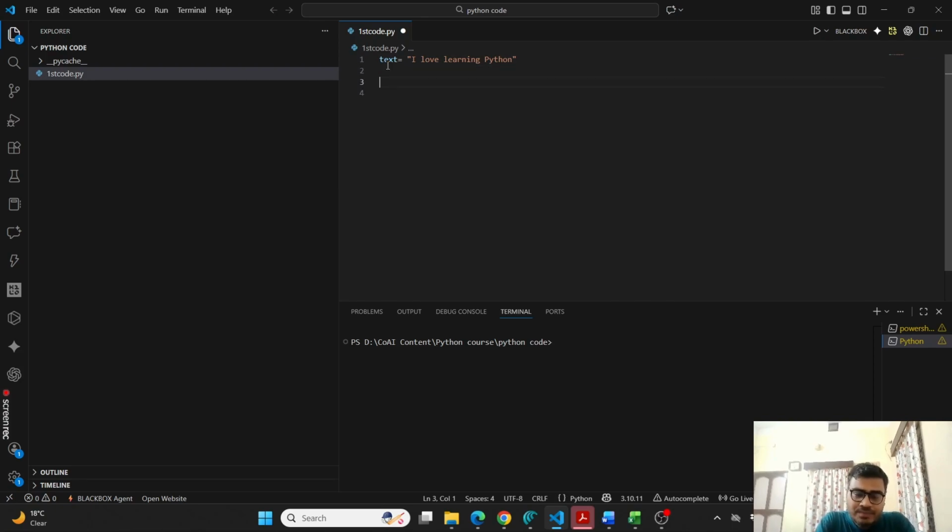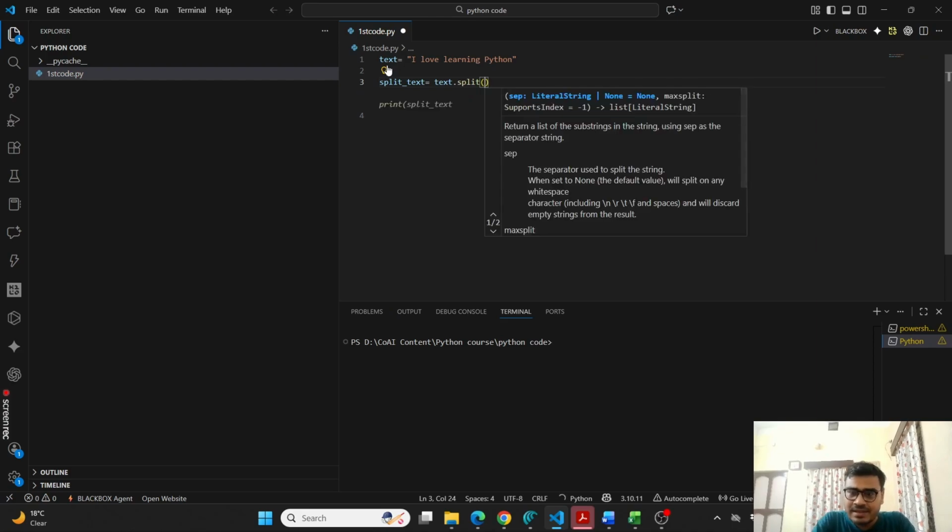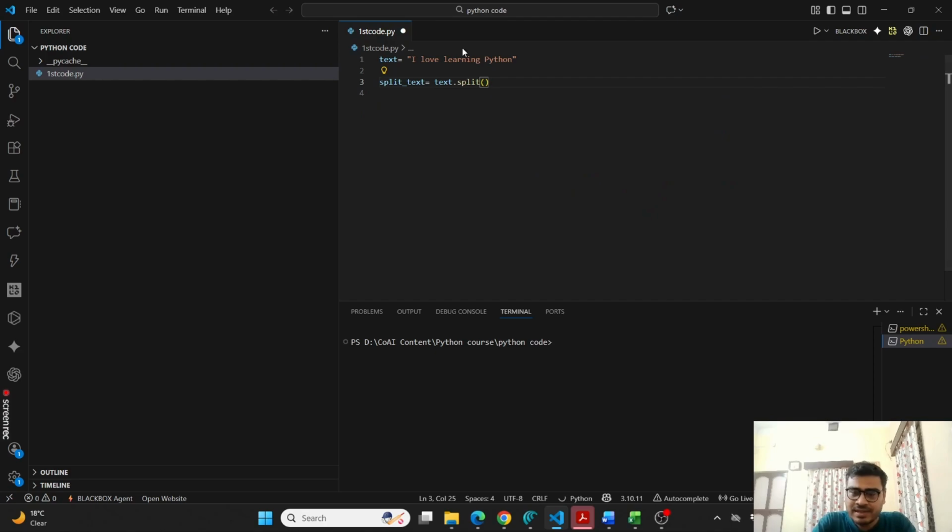I will do split. Split text, that's my variable name again, and I need to split this text, right? So text dot split command, or split syntax. That's it. Suppose I just do this, so that has become split text. And if I print it, we can see what it will become.